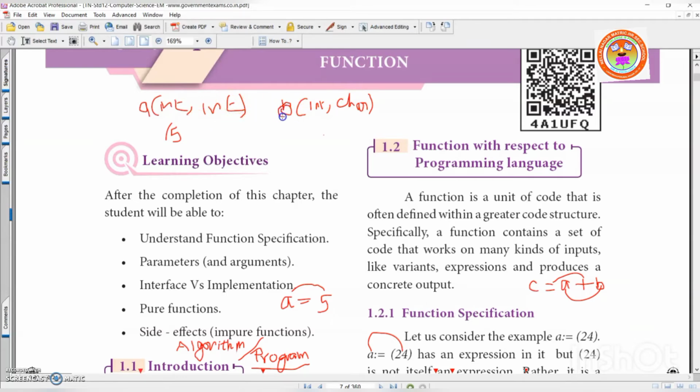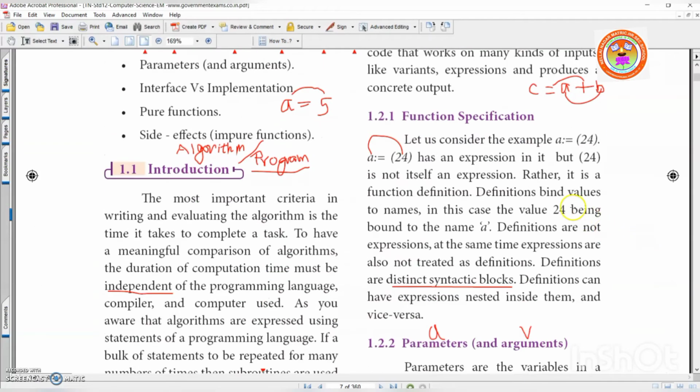Understood? Suppose this is also A. Same name. Okay, same name, but here you see different data types. If it is B, it is okay, no problem. Because this is A and this is B, no problem. If the function name is the same, if this is also A and this is also A, if here int and here int and char, no problem. It will not give any error. Is it clear? Fine. Right. Shall I go to the next topic?